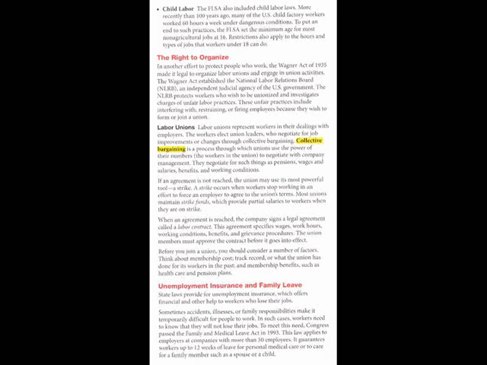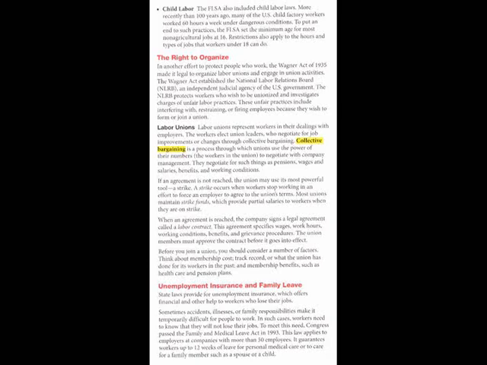The right to organize. In another effort to protect people who work, the Wagner Act of 1935 made it legal to organize labor unions and engage in union activities. The Wagner Act established the National Labor Relations Board, or NLRB, an independent judicial agency of the U.S. government. The NLRB protects workers who wish to be unionized and investigates charges of unfair labor practices. These unfair practices include interfering with, restraining, or firing employees because they wish to form or join a union.